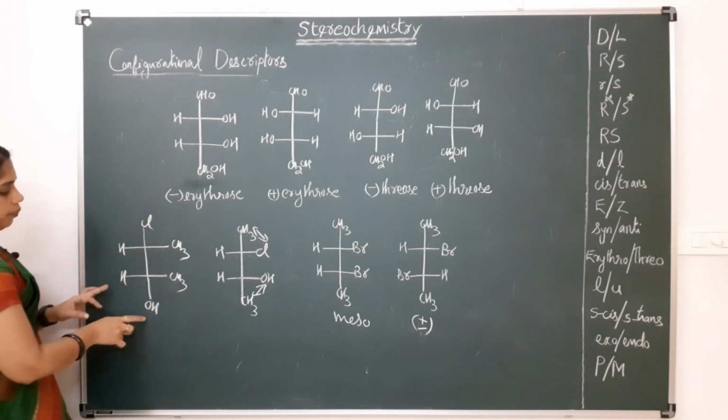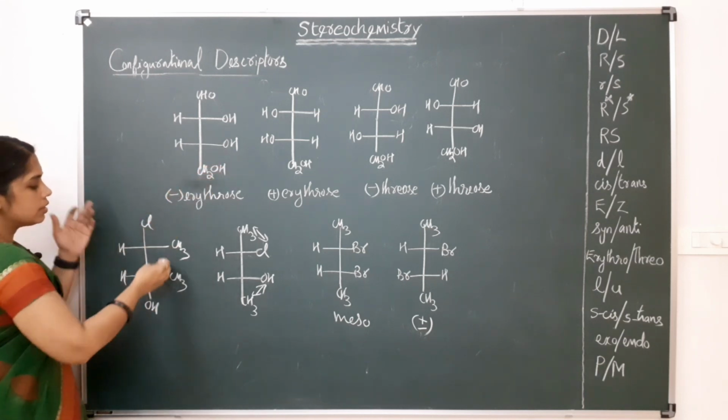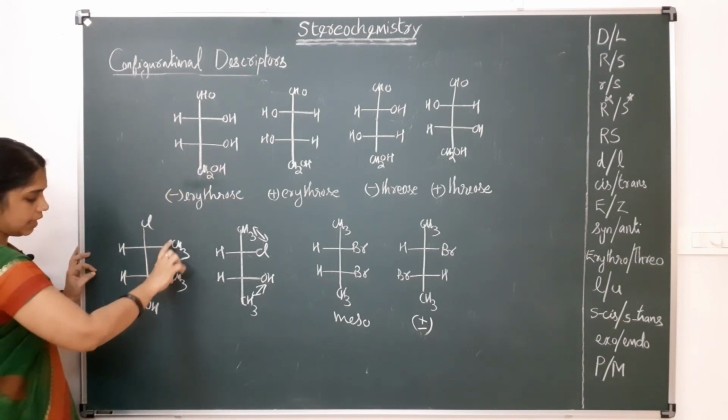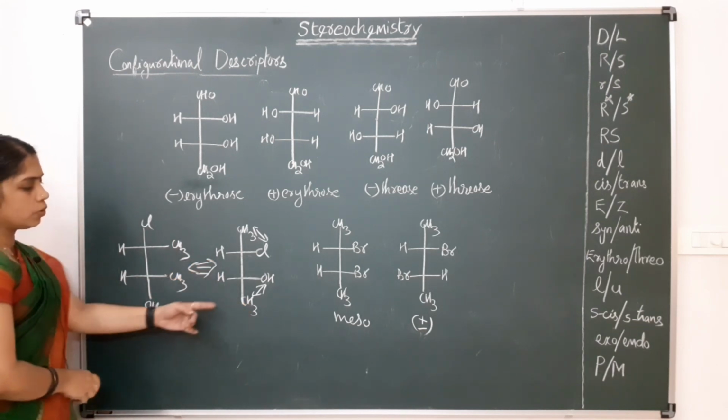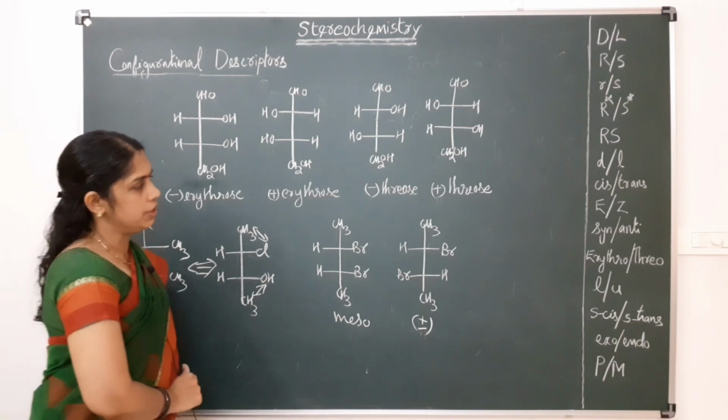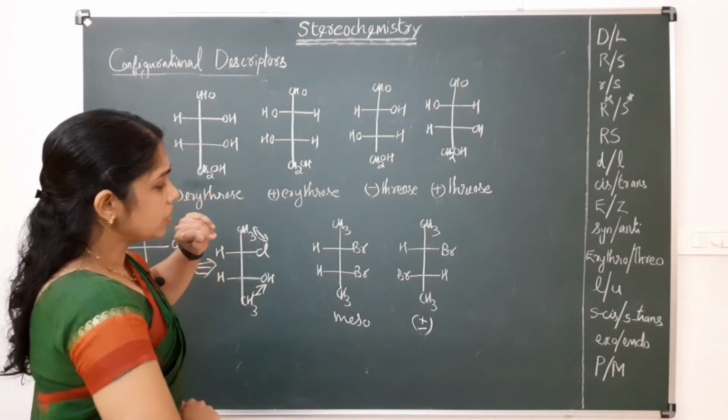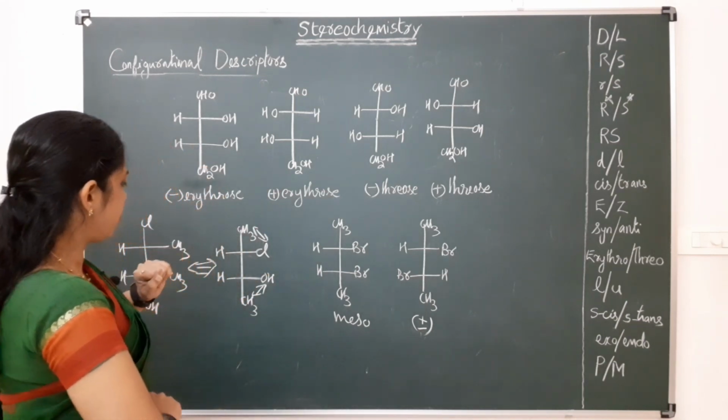Okay, so now this is in the form of this. Here similar groups are on the same side, so this has erythro configuration. These are actually the same, so this has the erythro configuration. And so that's about erythro and threo configuration.